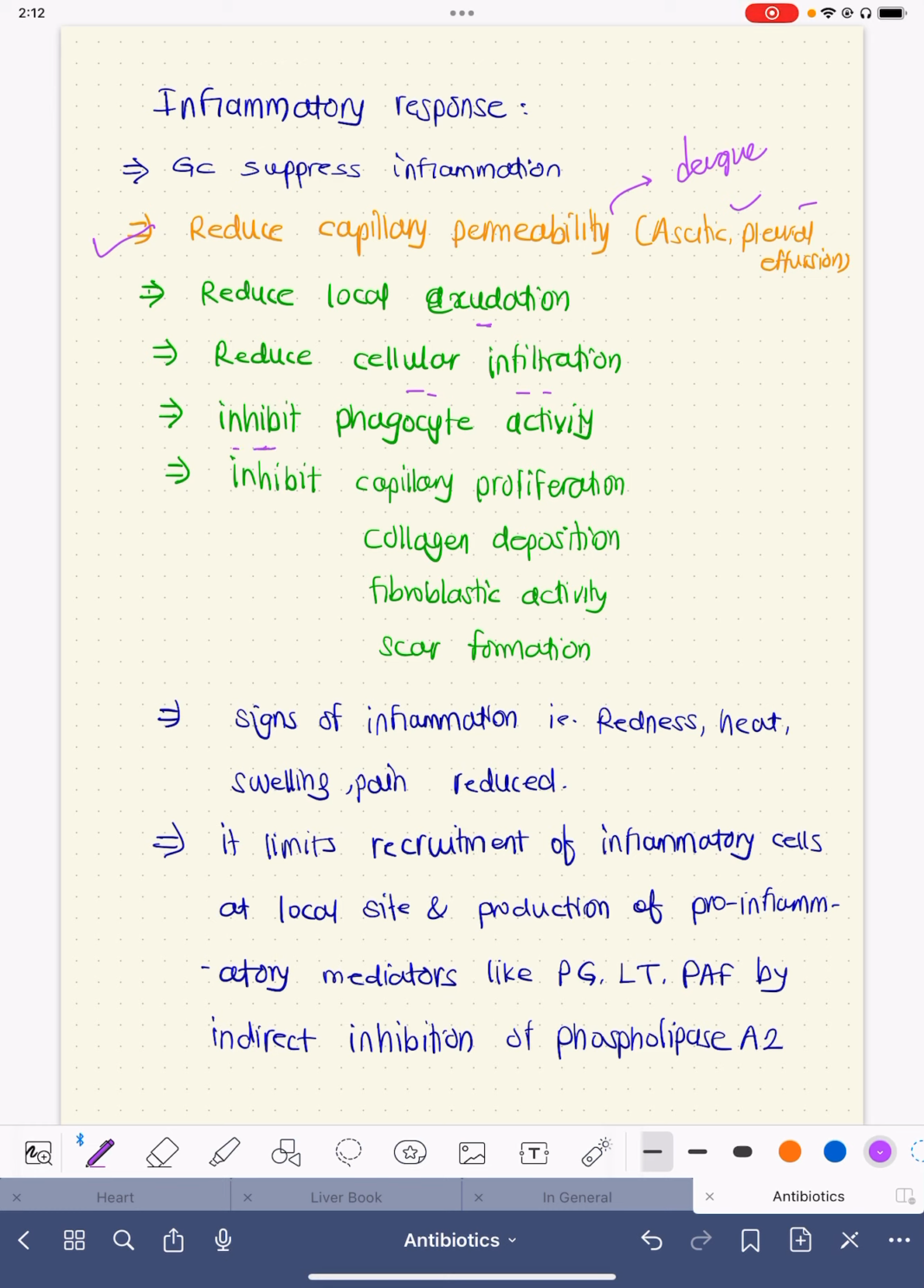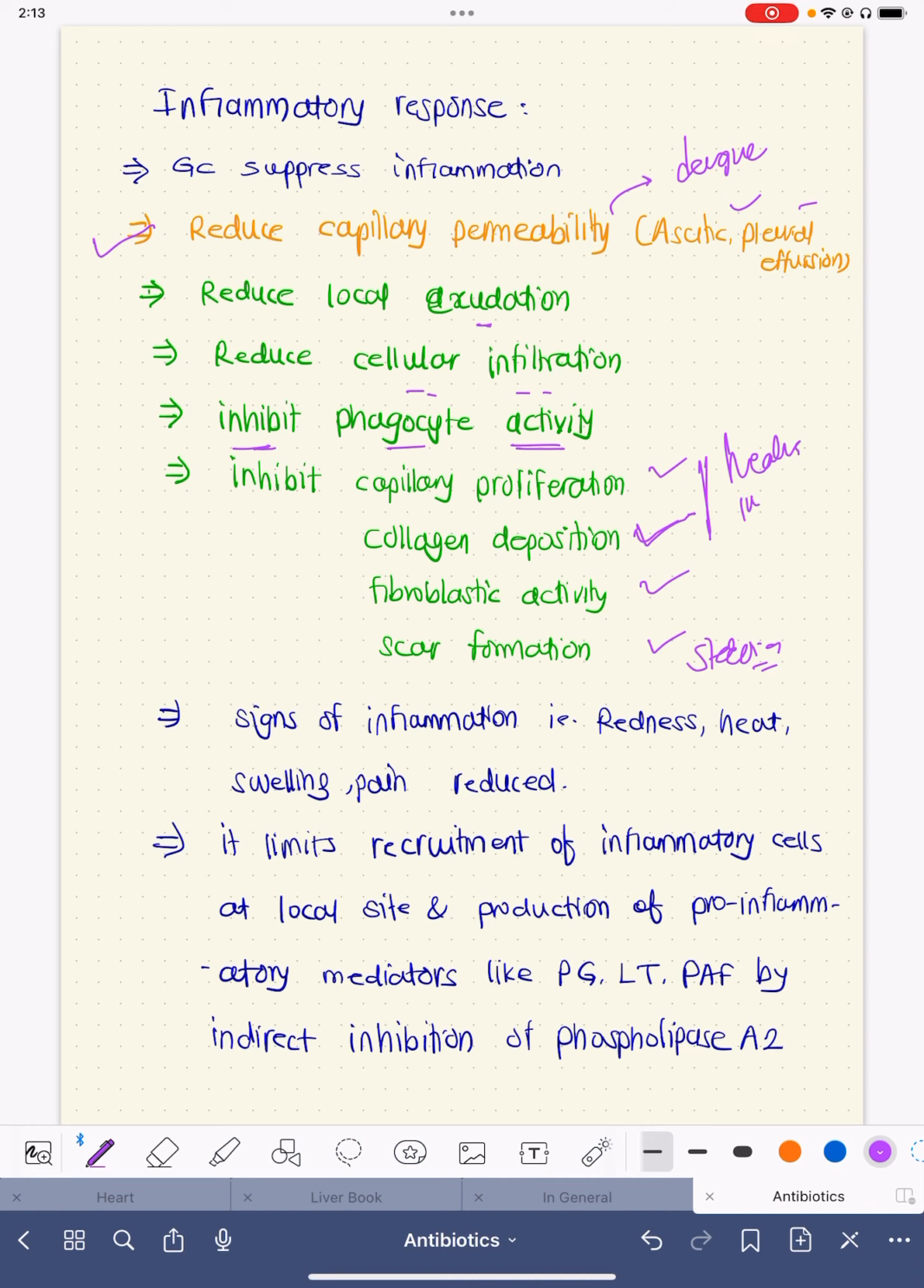Also, steroids inhibit phagocytic activity of neutrophils and macrophages. That is how it can increase the infection chances. So they inhibit capillary proliferation, they inhibit collagen deposition, they inhibit fibroblast activity, they also inhibit scar formation. So very commonly, whenever a lipoma excision or hypertrophic scar excision is done, there locally steroids are given to prevent this scar formation.